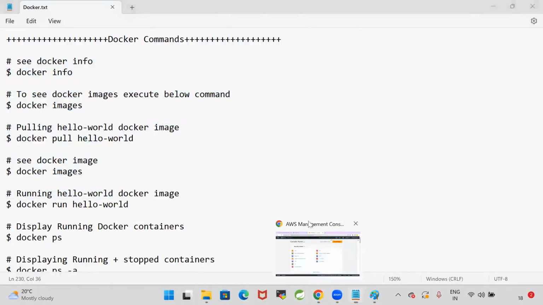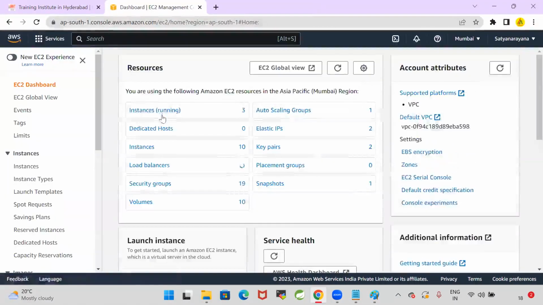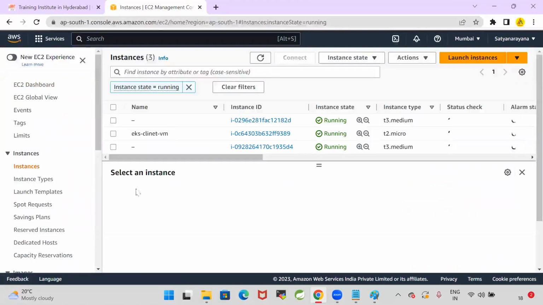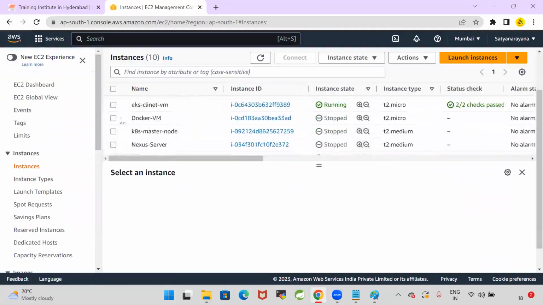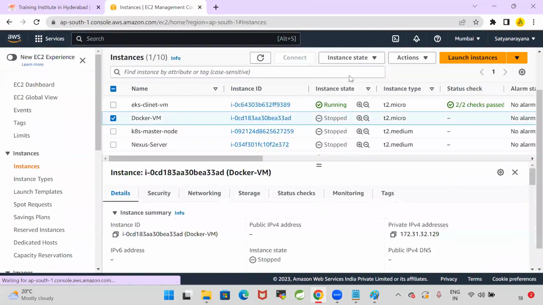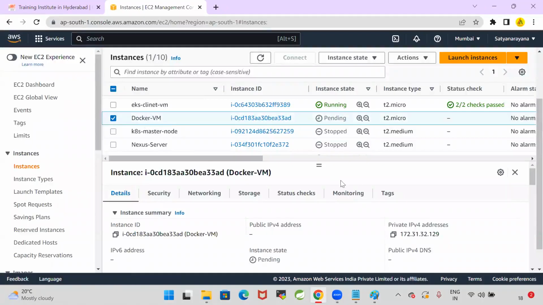So let me start my machine. Yesterday, after the class was completed, I stopped my machine. Now let me start the machine again. Let me go to the instances which I have. Docker VM is available. Select this Docker VM, instance state, start the instance. Yesterday, after the practice was completed, I stopped it. Now I am restarting the machine. Once this Docker machine is started, a public IP will be generated. By using that public IP, we can connect to that machine.